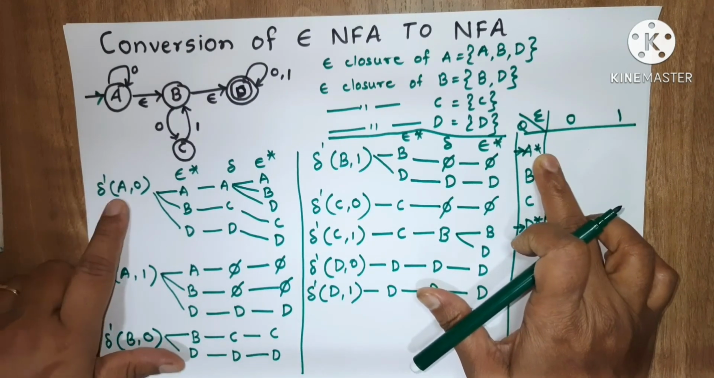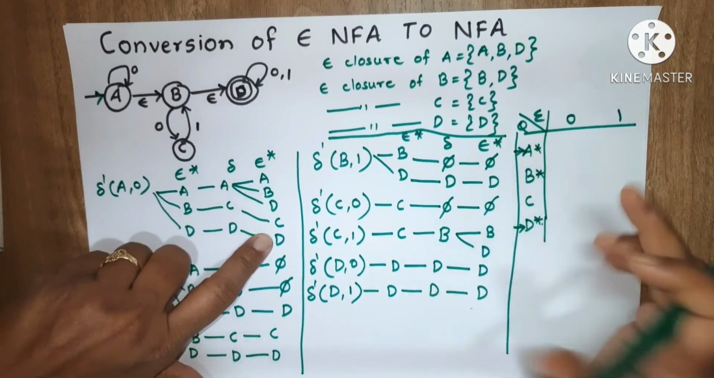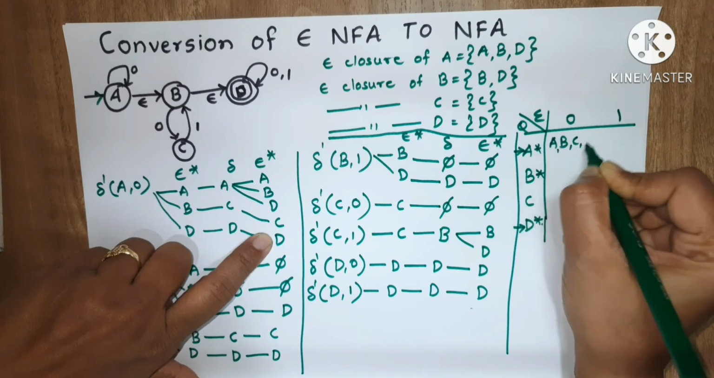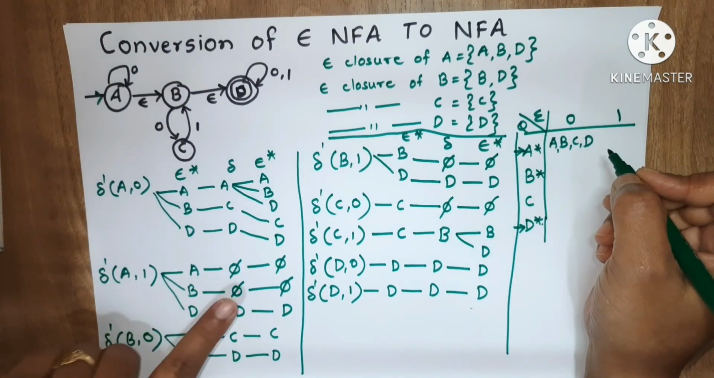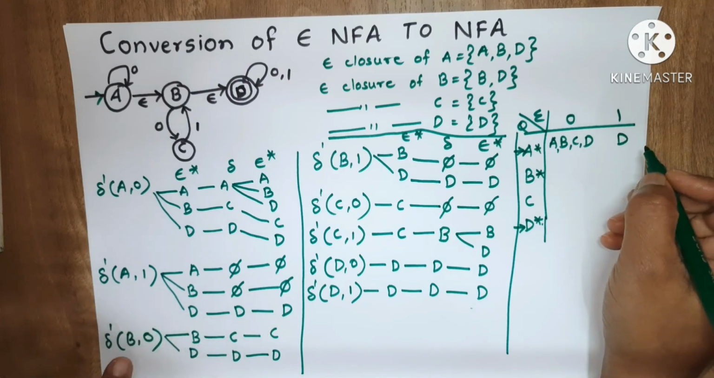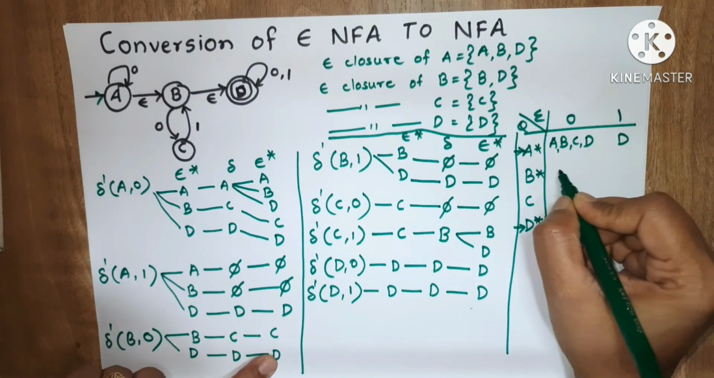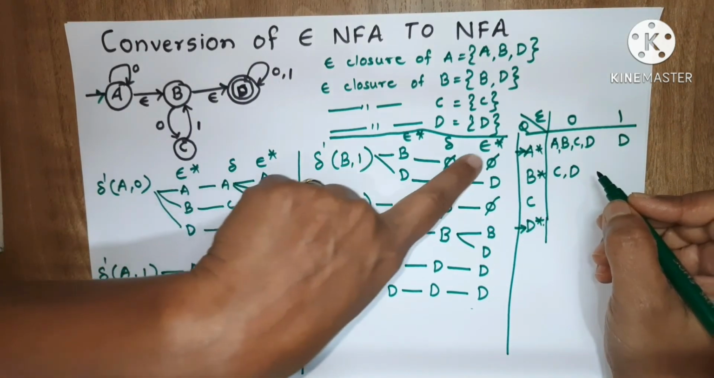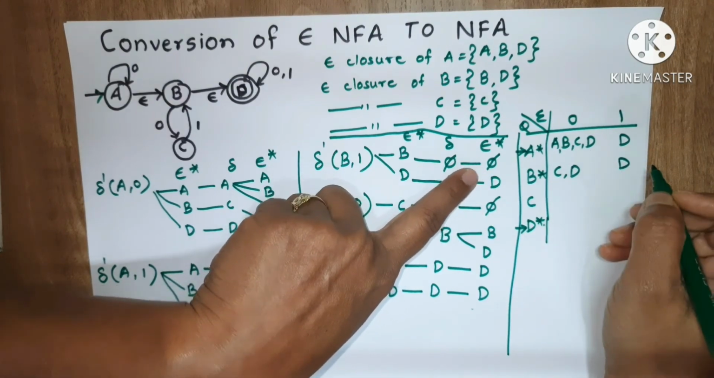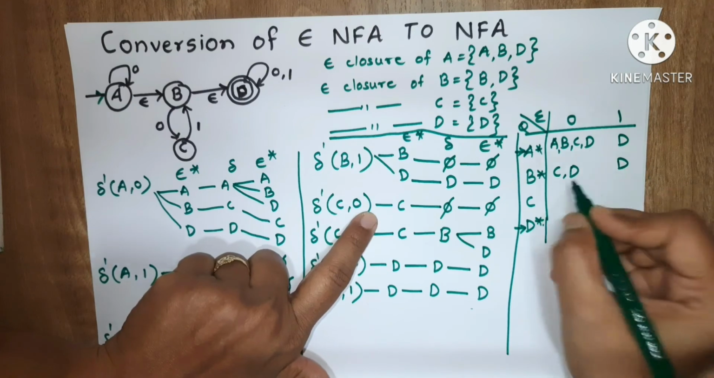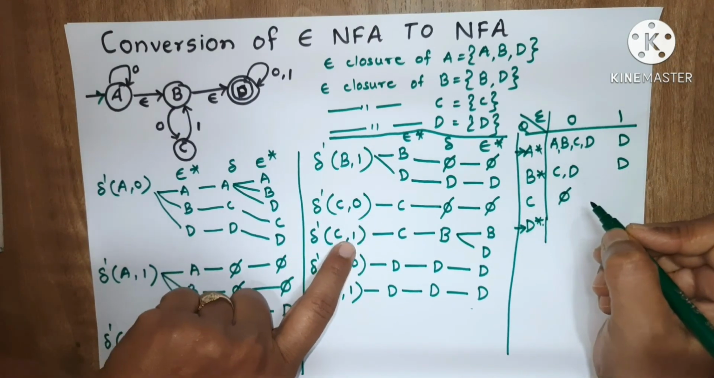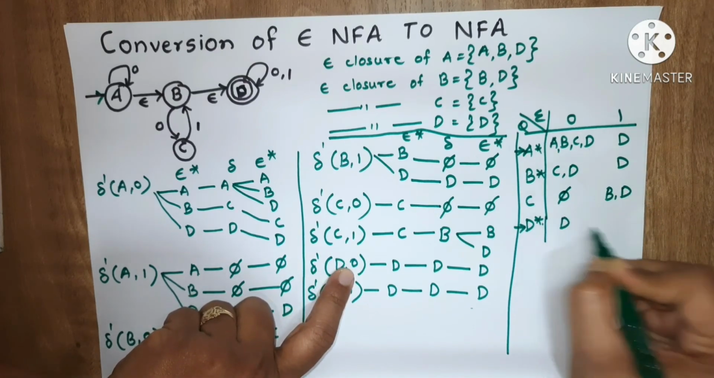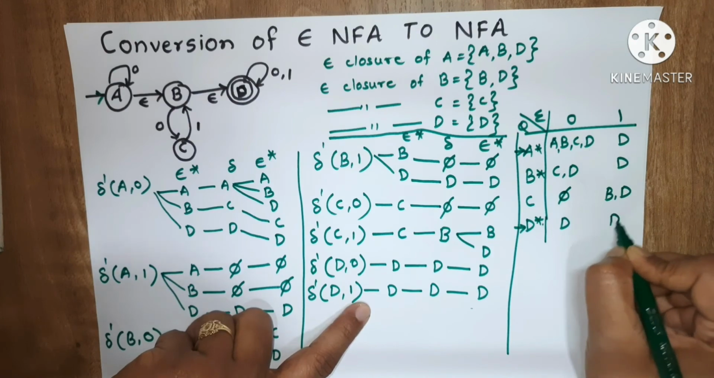Now transition of A on 0: what we have got is A, B, C, D. Then transition of A on 1 is D. Transition of B on 0 is C and D. Transition of B on 1 is D union phi, that is D. Transition of C on 0 is phi. Transition of C on 1 is B and D. Transition of D on 0 is D, and transition of D on 1 is D.